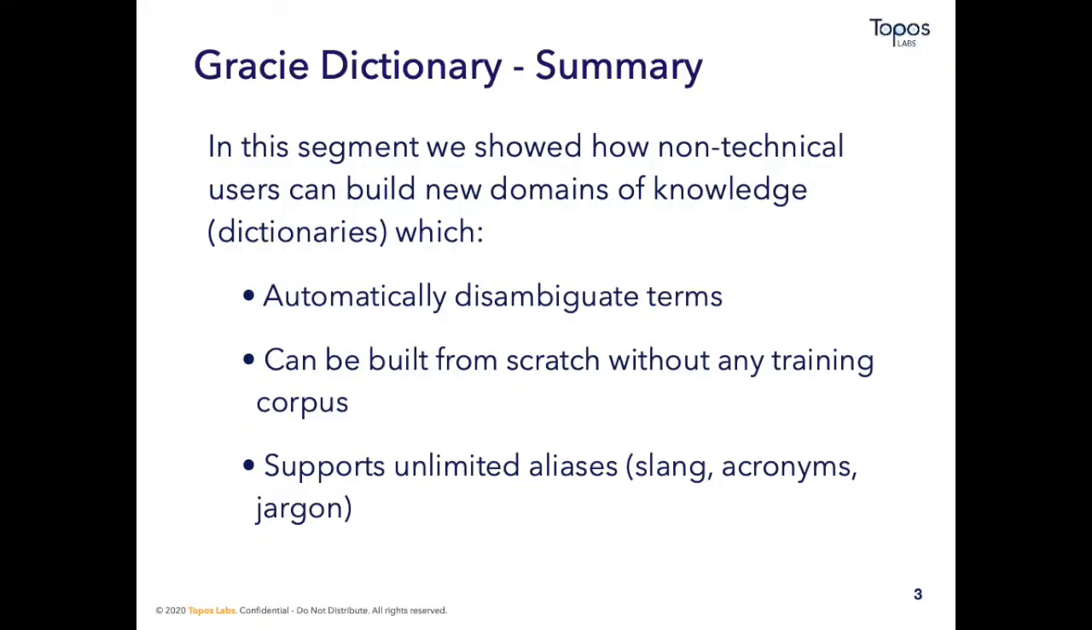So to recap, in 5 minutes we built a taxonomy that uses terms with built-in disambiguation to increase accuracy without using traditional training texts that can support any number of aliases.